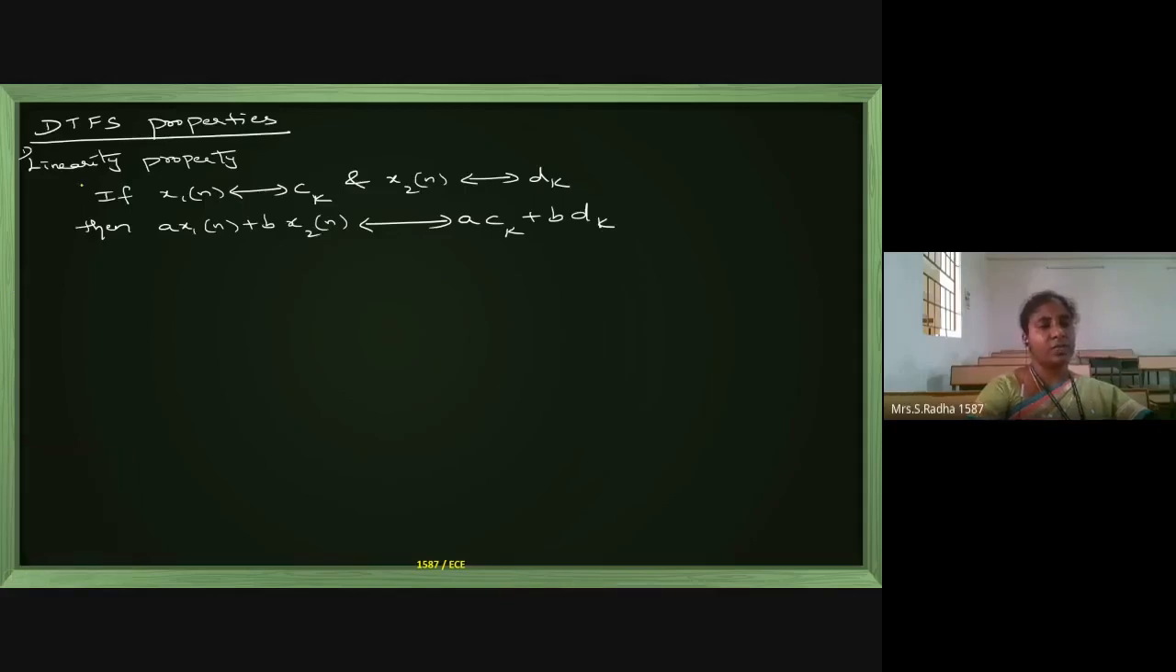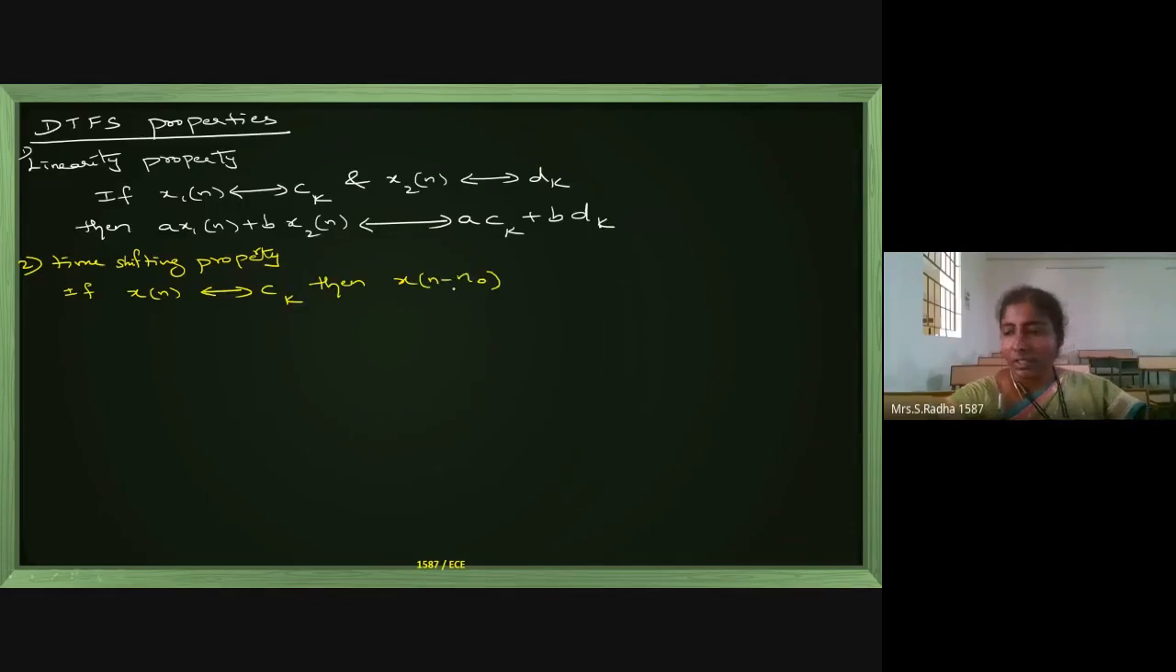Next, I am going to the time shifting property. If you have x of n, its frequency domain is Ck, then x of n minus n naught, its frequency domain is Ck with the same n naught value you have to write here. What is the amount of shift? The same n naught value you have to write here.